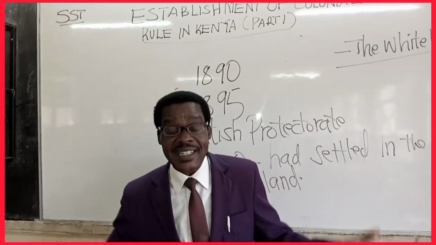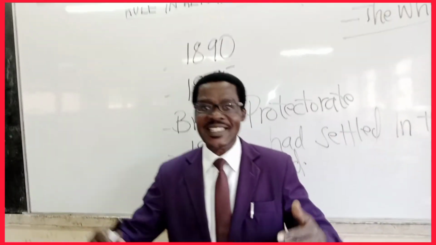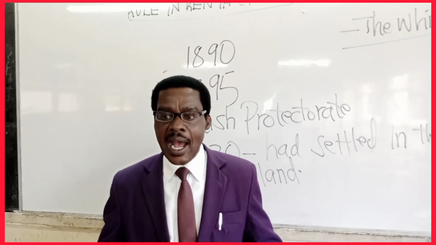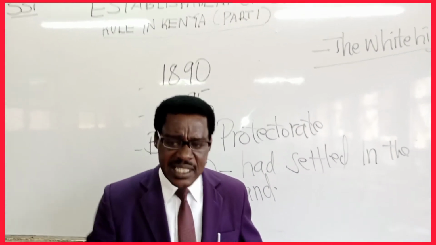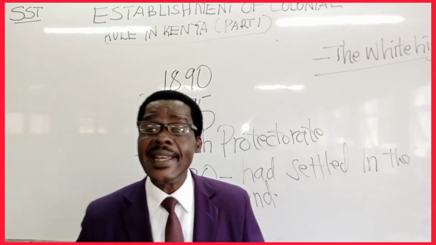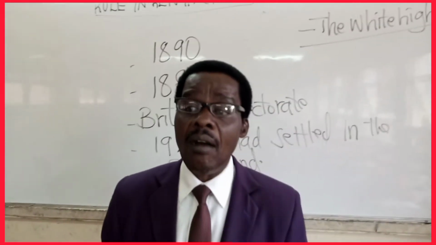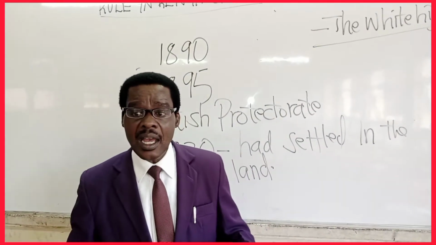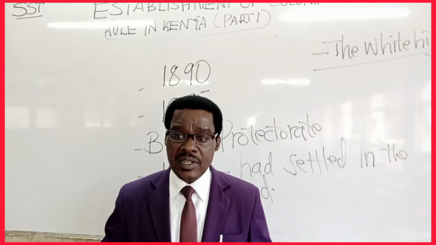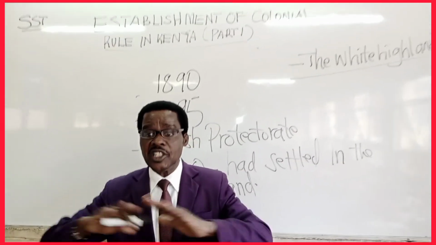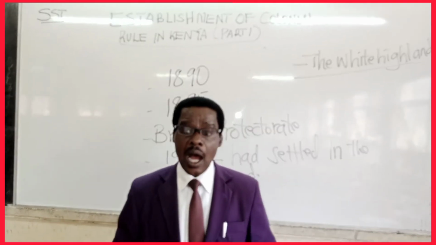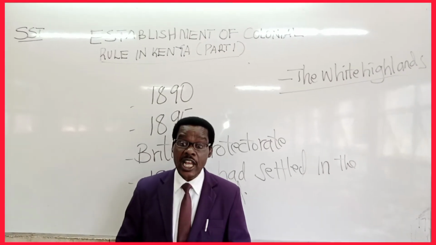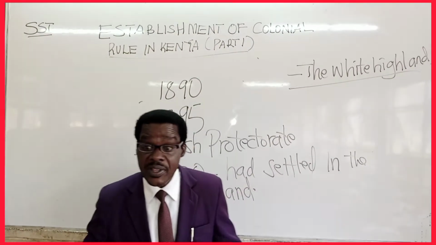On the other hand, these settlers, these Europeans, the British, used what we call the divide and rule system. Other communities like the Maasai under Lenana, the Abawanga of Nabongo Mumia, the Kikuyu of Muranga under the leadership of Karuri wa Gakure, and the Luo under the leadership of Odera Akang'o, collaborated with the British.